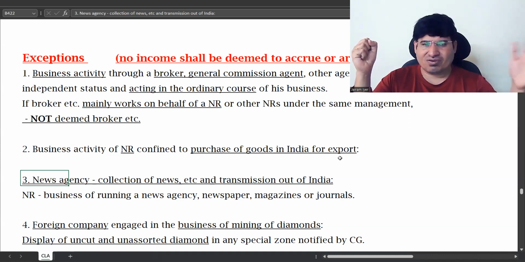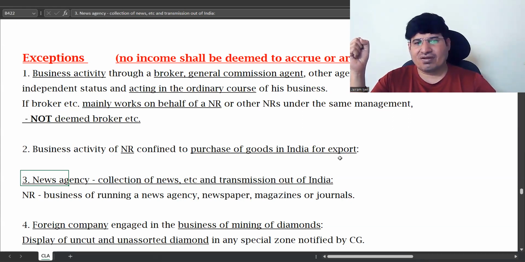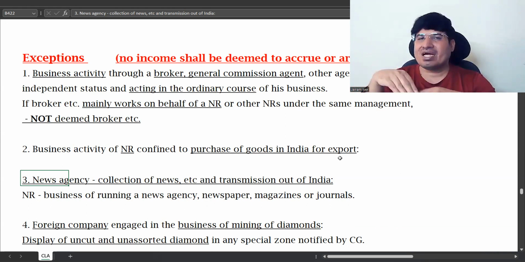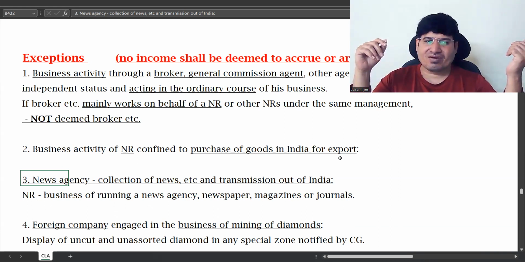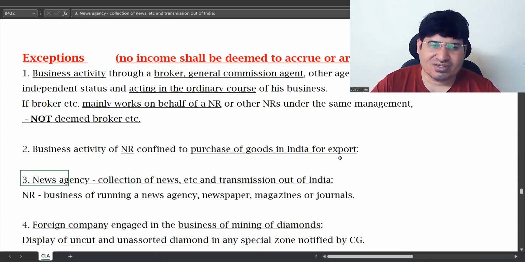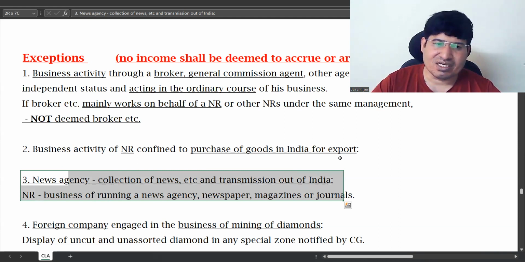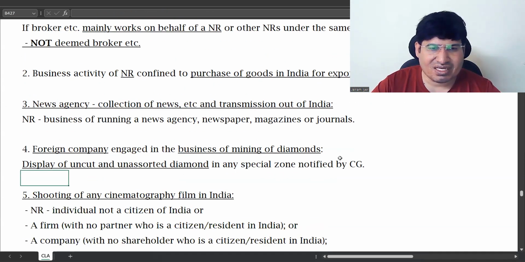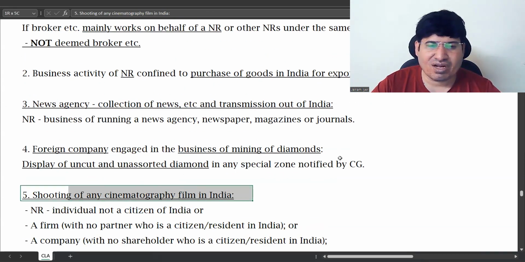Normally it is foreign news agencies, newspapers, magazines doing some documentary in India and sending it out of India. That is not treated as business connection. Journalistic activity is excluded. Similarly, the last one is cinematography film. So shooting of movies is also excluded.